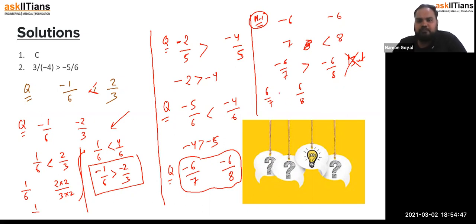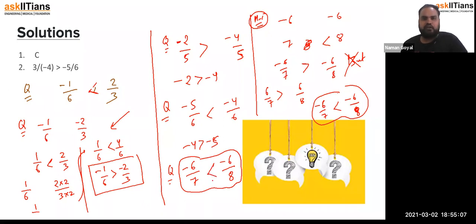So here 6/7 is greater than 6/8. Now minus 6/7 and minus 6/8 is there. So we have to multiply with a negative sign, then the sign of inequality will get changed. So minus 6/8 is greater than minus 6/7. Are you getting my point?